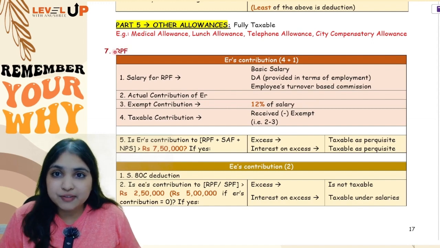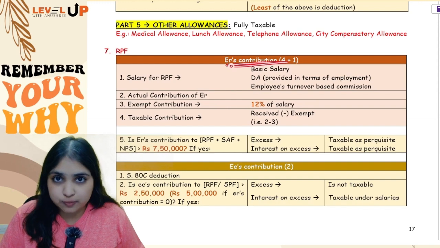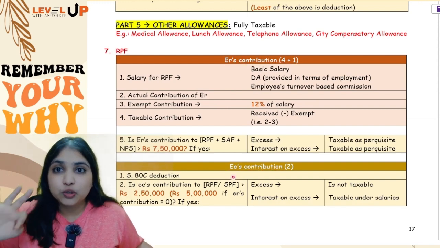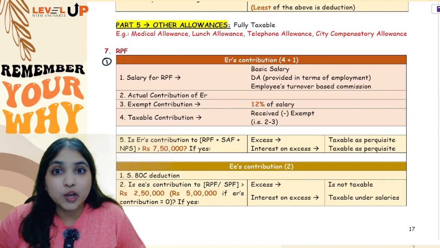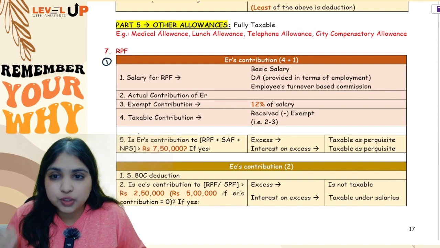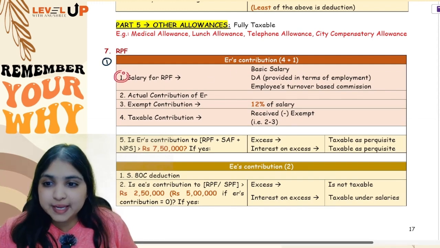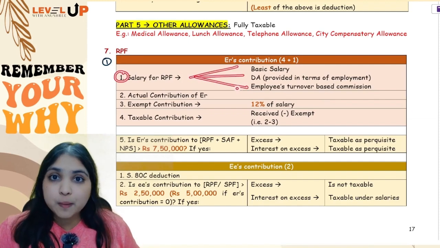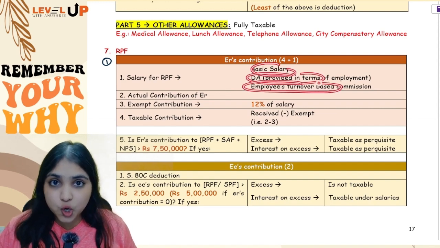Now in your RPF discussion there are two adjustments, guys, or in fact there are three adjustments. You have employer's contribution, you have employee's contribution, and then you have interest on RPF. So totally three adjustments you have. Let's talk about them one by one. Let's talk about employer's contribution. Here we will always do the computation in the form of 4 plus 1, 5 steps. Your first step will be calculating salary for RPF. That salary will have 3 components, same 3 components which you had in HRA also. Basic salary, DA forming part, and employee's turnover based commission.